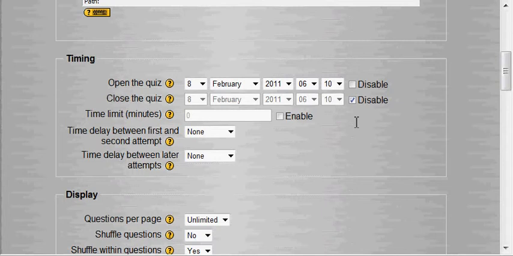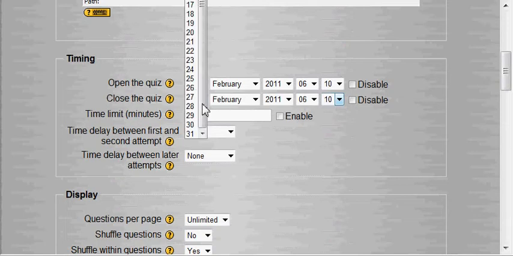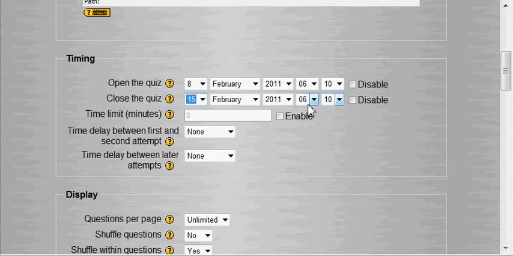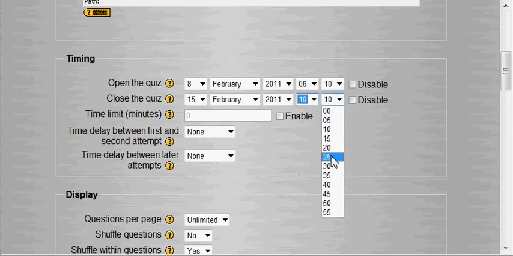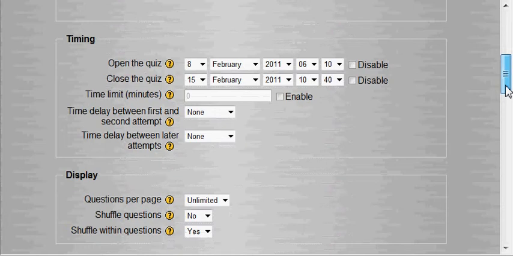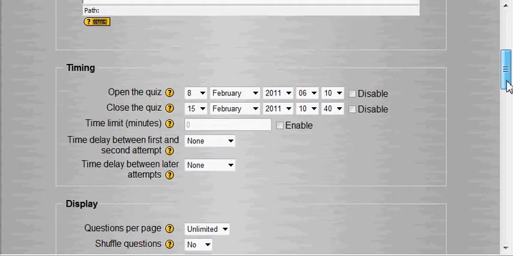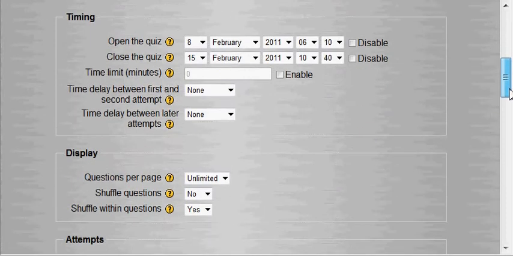So I'm going to go ahead and leave this close date, say in 5 days. Maybe we'll make this close on the 15th, say. So it'll close on February 15th. It's open now. It'll close on February 15th at 6:10 a.m. I normally have them close for the juniors at 10:40 because by then they're in class and they can't read the answers, and so when they go back to their desk they can see what the answers are.